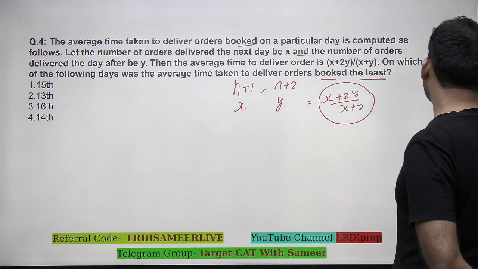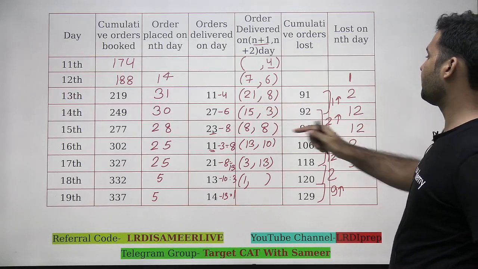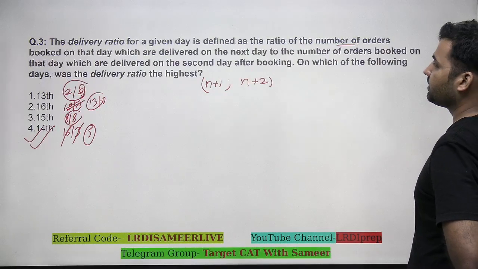Let's write down the values first. 13, 14, 15, 16. On 13th we have 21, 8. On 14th, 15, 3. 21, 8, 15, 3.